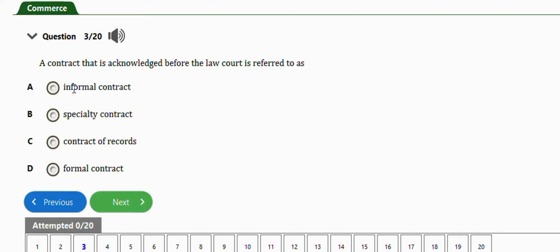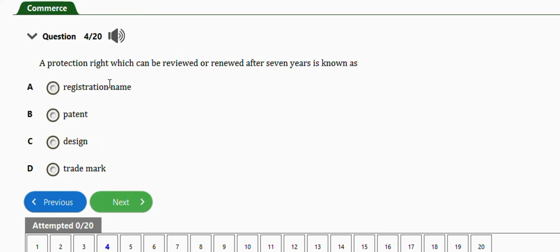Next question. A contract that is acknowledged before the law court is referred to as informal contract, specialty contract, contract records, formal contract. The right answer is option C, contract record. Next question. A protection right which can be reviewed or renewed after 7 years is known as patent. Option B.